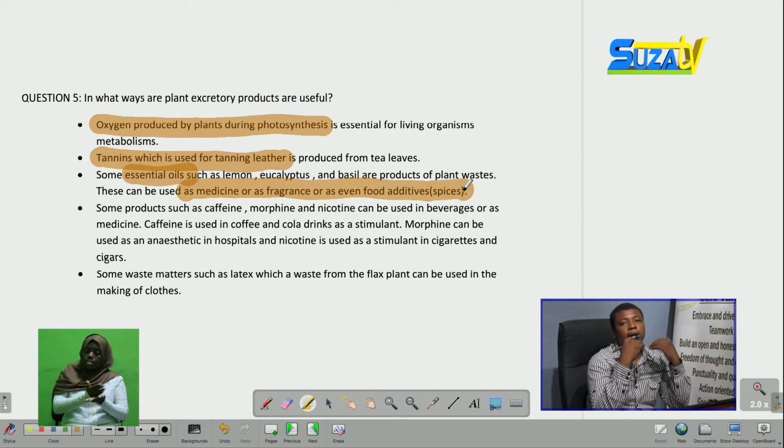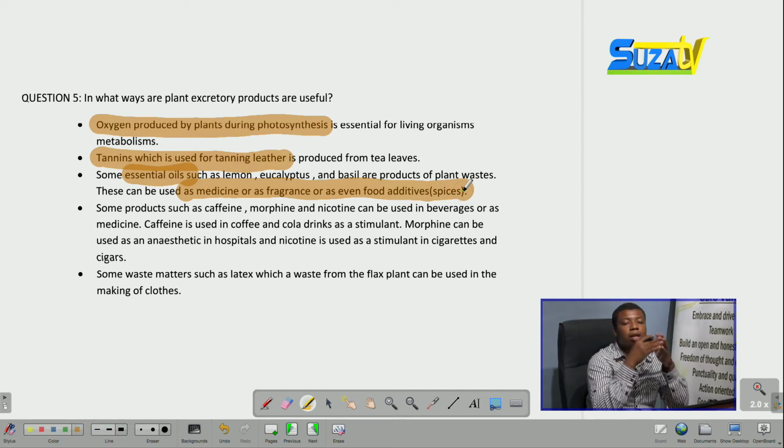For example, lemon oil, produced from the leaves or bark of the lemon, eucalyptus oil, or even basil oil, which comes from basil seeds. These oils are produced as excretory materials from plants.